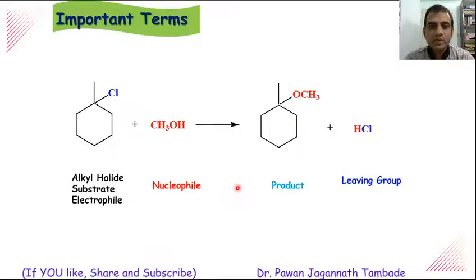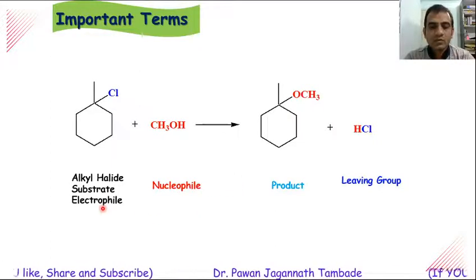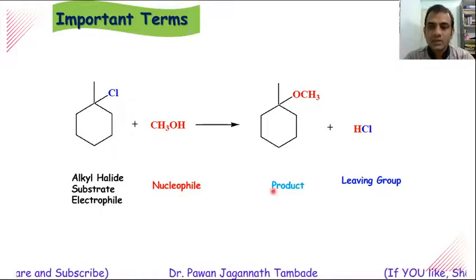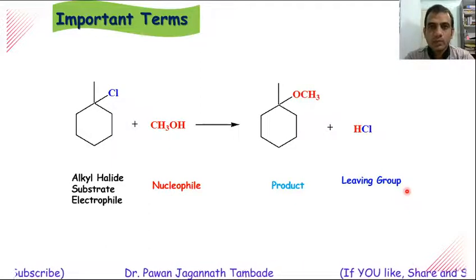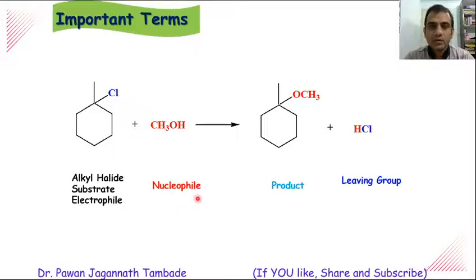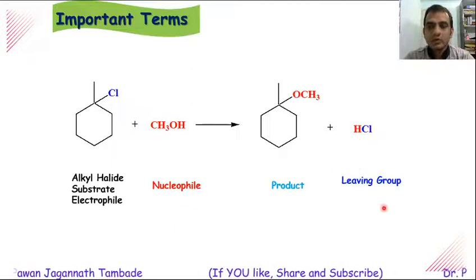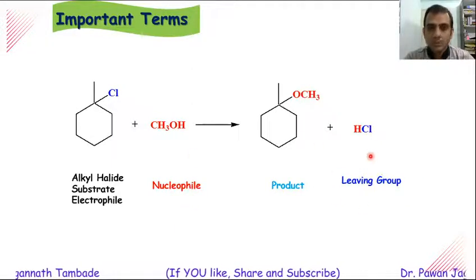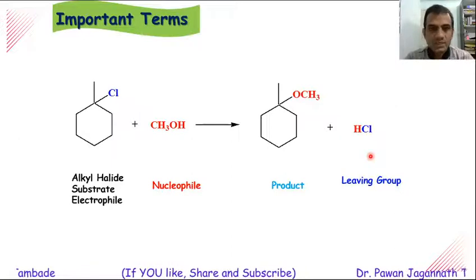In the next lectures, we are going to see what electrophiles are, what nucleophiles are, what leaving groups are, and how there is an effect on nucleophilicity and leaving group tendency depending upon the structure of those particular species.